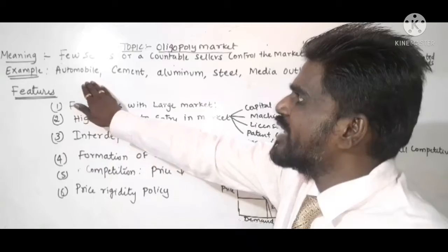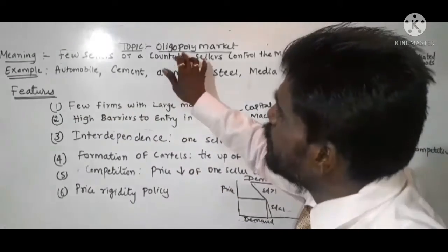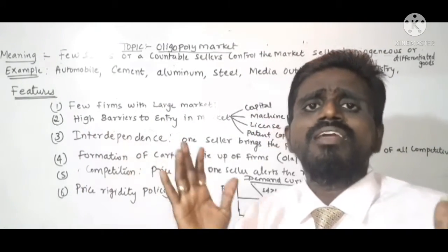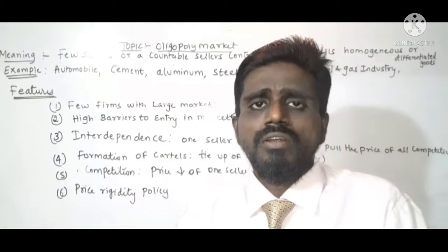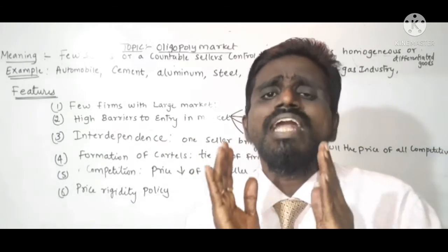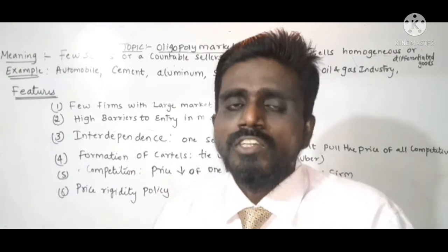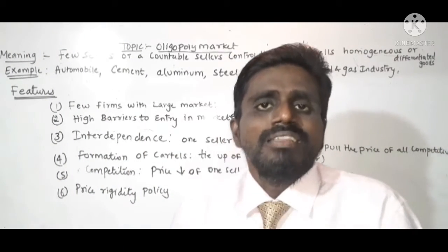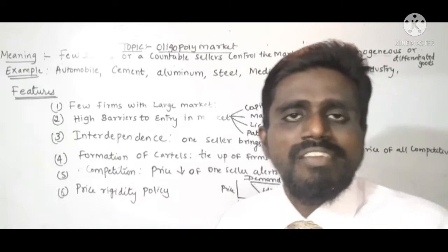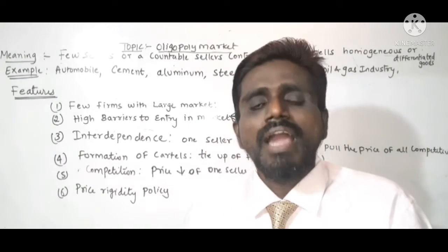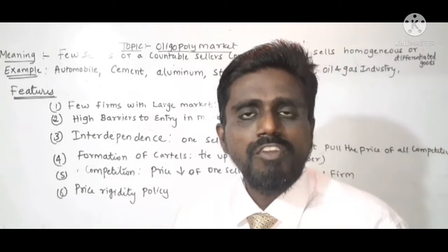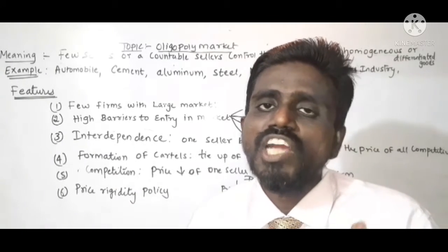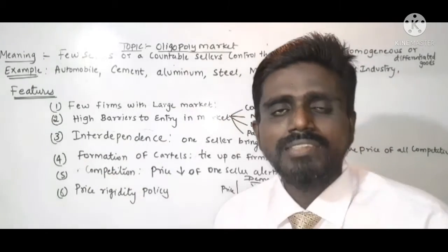In these examples, you can easily point out that in oligopoly market, the seller needs a huge amount of capital, there is a large requirement of machine power, and they need an improved technological manufacturing system. So these are all great barriers in the oligopoly market. That is the reason only a few sellers are available. By having few sellers in the market, they have full control of the market. That means their market share is large. Understood? Now let us see the features.